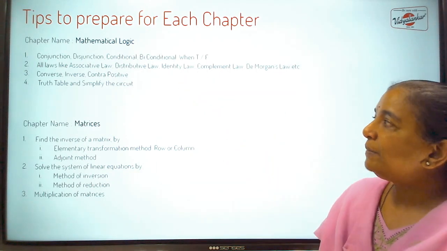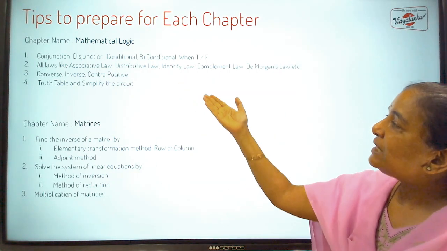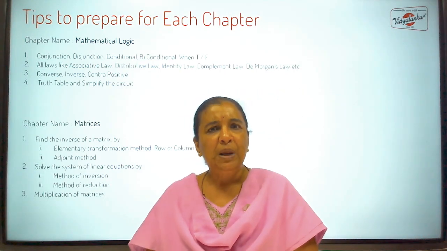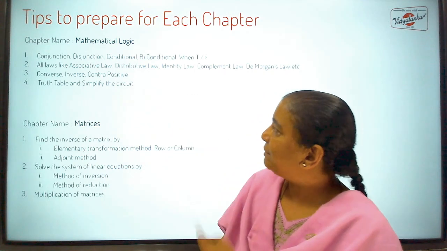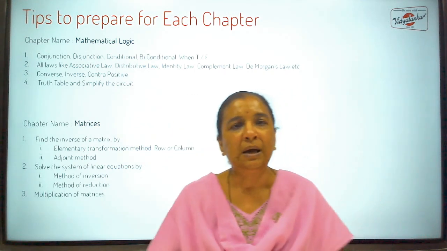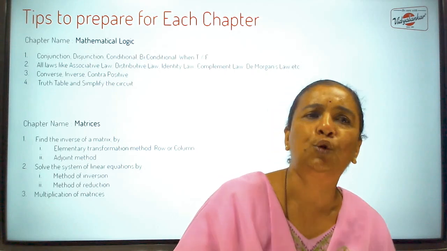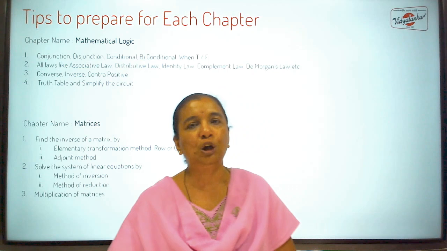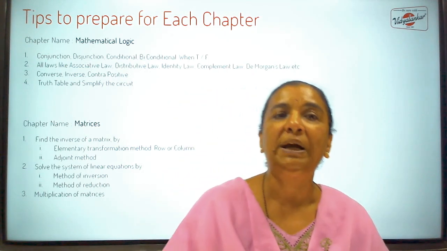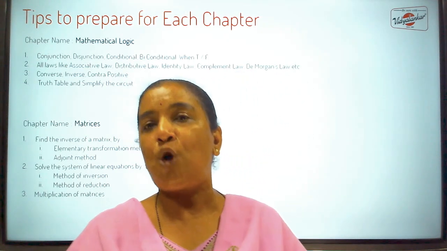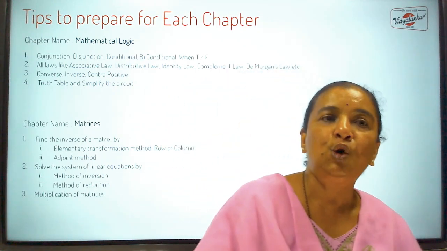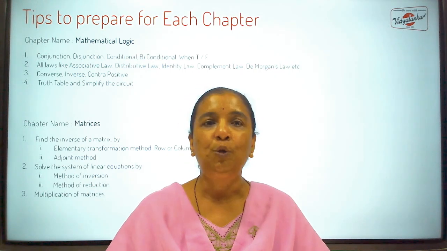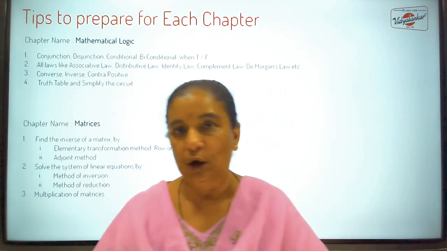They give you the statements, ask you to write converse, inverse or contrapositive of the given statement. It's a very simple thing. So, and then sometimes they ask you to simplify the circuit by either making the truth table or by using the laws. Okay, so mathematical logic is not a difficult topic at all. It is one of the easiest topic after LPP. So you must try to get full marks, and it is not difficult to prepare mathematical logic at all.